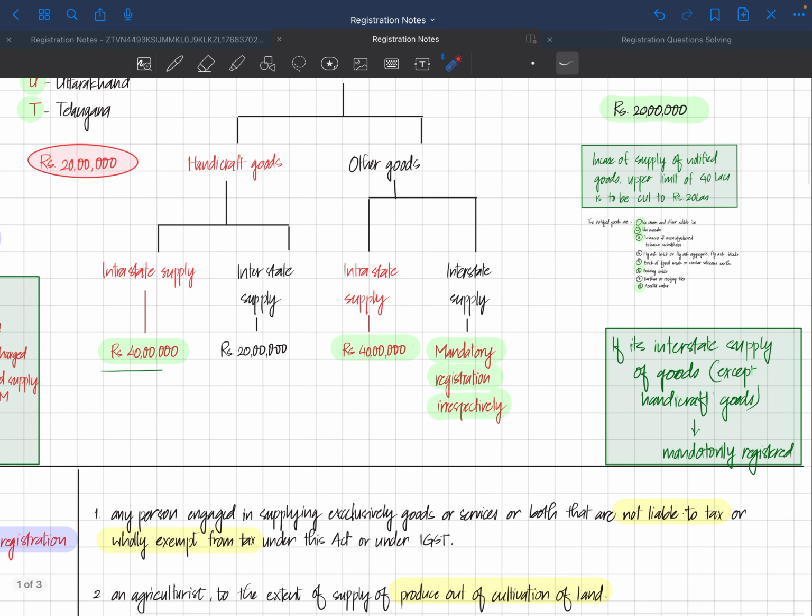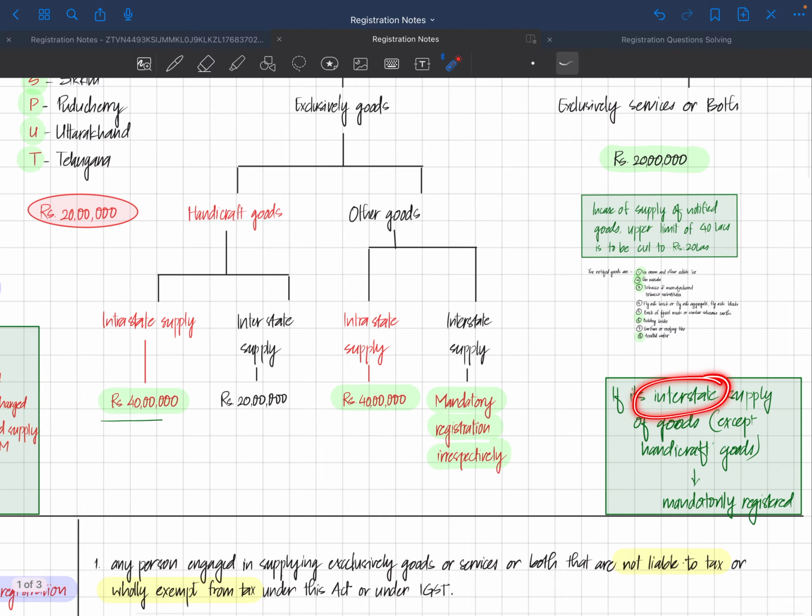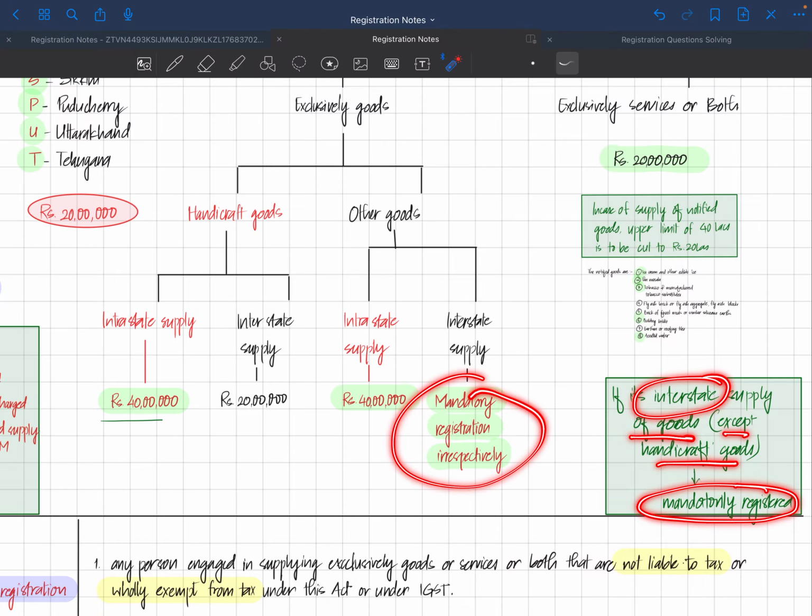The second part is if there is interstate supply of goods except handicraft goods, they need to be mandatorily registered, as I have said over here.